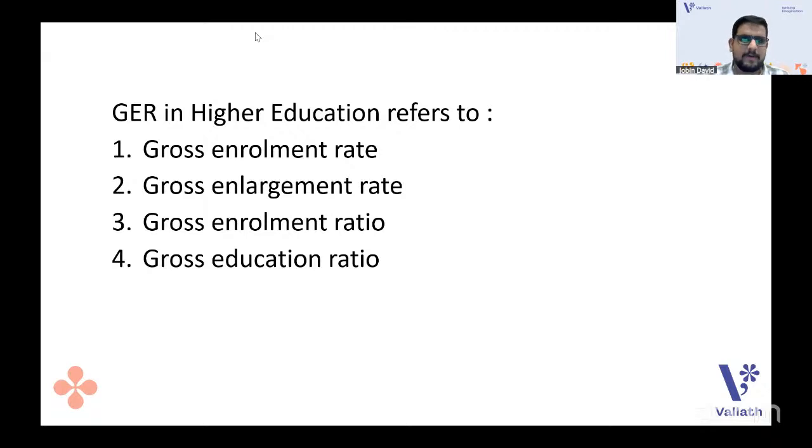So they only made the options. What is the answer? Option three. You're going with option three, everyone. Gross enrollment ratio. Okay, that's correct only. Gross enrollment ratio. It's very simple.